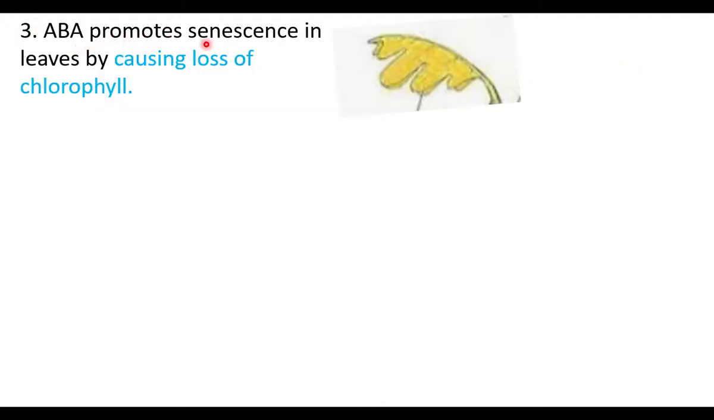Abscisic acid promotes senescence in leaves by causing loss of chlorophyll. When the leaf becomes aged, the chlorophyll disappears and yellow color pigments appear. This is senescence, that is the end of the life of a leaf. Abscisic acid promotes senescence, that results in loss of chlorophyll.